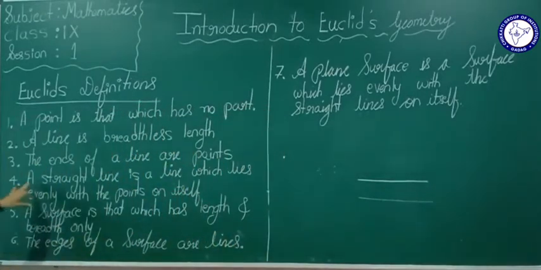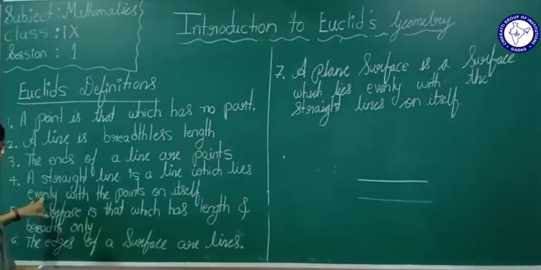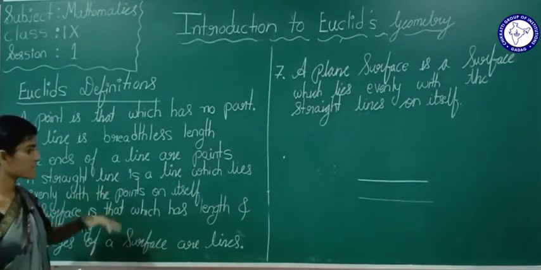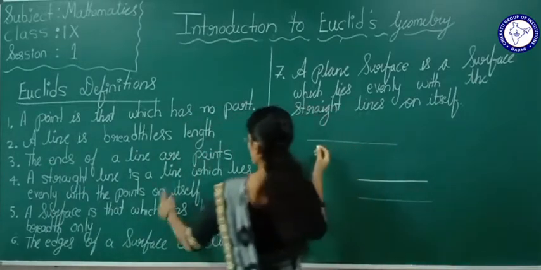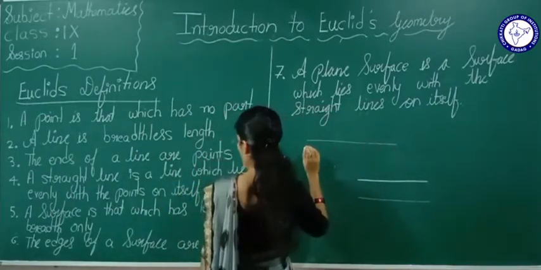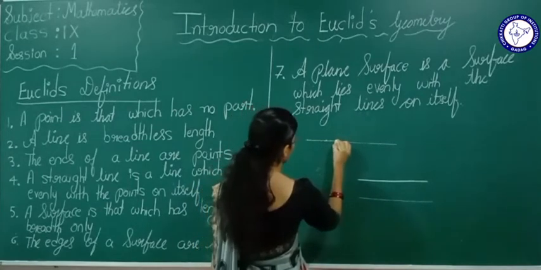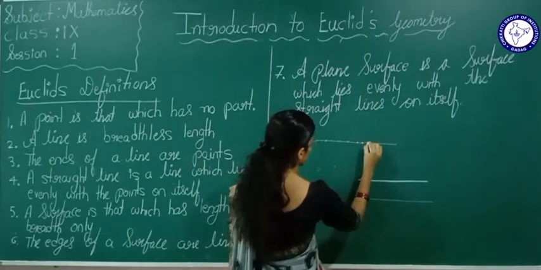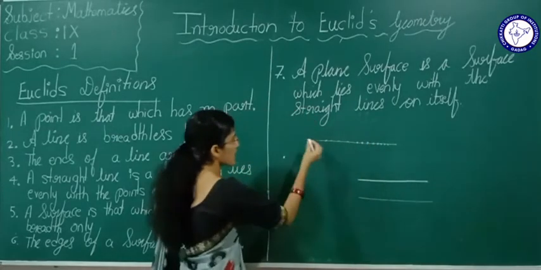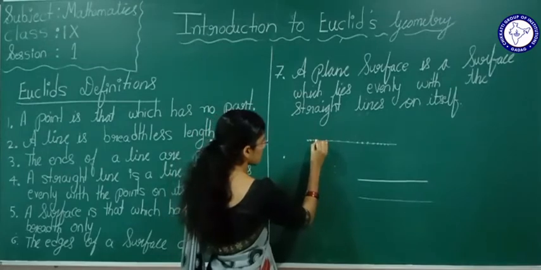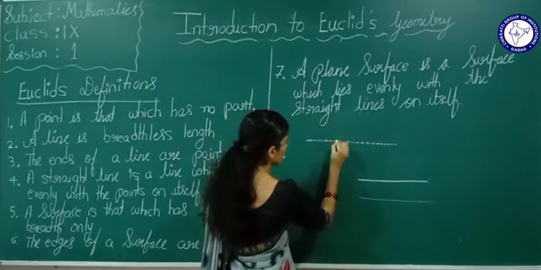Next, a straight line is a line which lies evenly with the points on itself. So if I draw a straight line, what is this straight line? A straight line is a line which lies evenly with the points on itself. Yes or no? See, a straight line is a line which lies evenly with the points on itself.